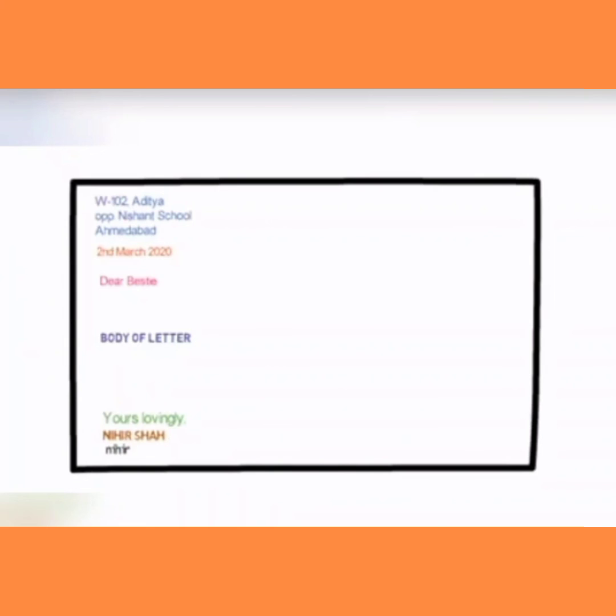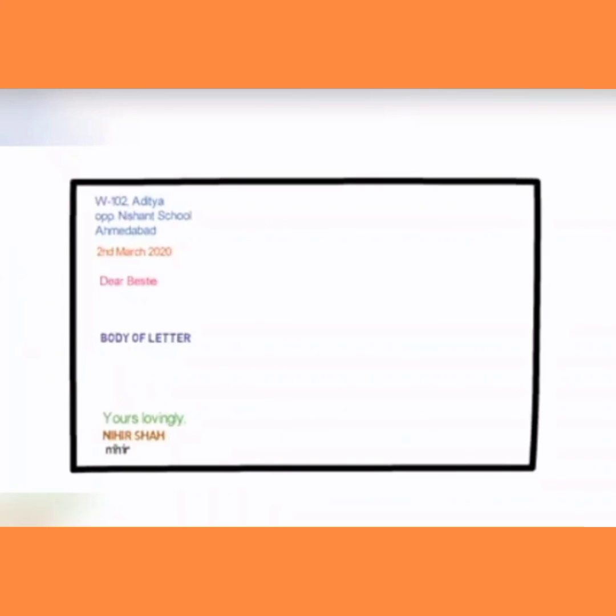Already I showed you the formal pattern, isn't it? How they wrote all the information on the left hand side. Here also in informal letter, see, first they wrote the address, name and address. You need not write the name, you can just write the door number and then address.